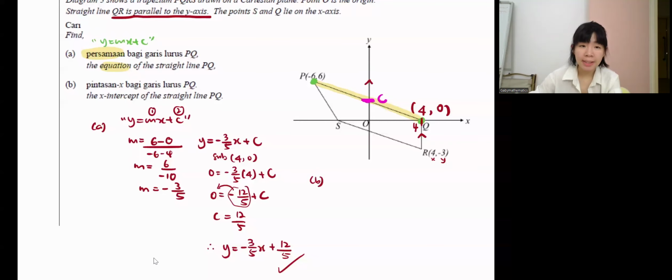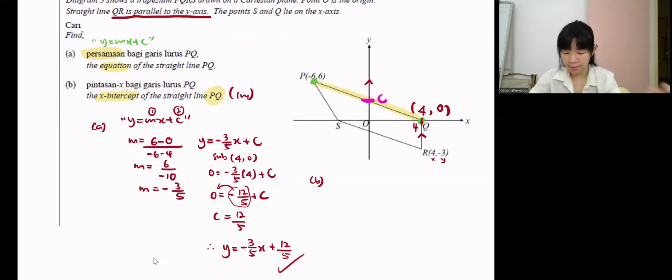Now part B. What is the x-intercept? The x-intercept of which line? PQ. The x-intercept is the intersection between the straight line and the x-axis. This question is only 1 mark.